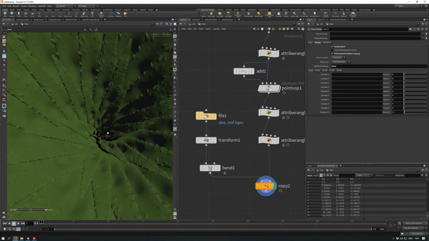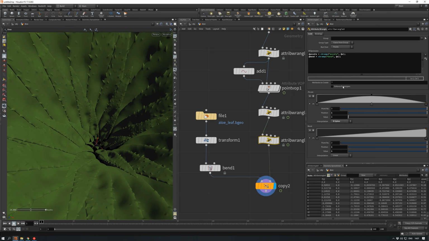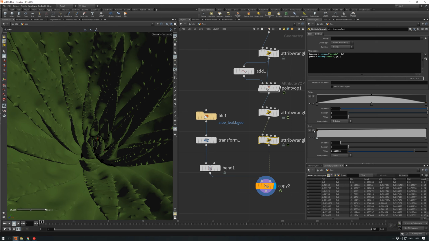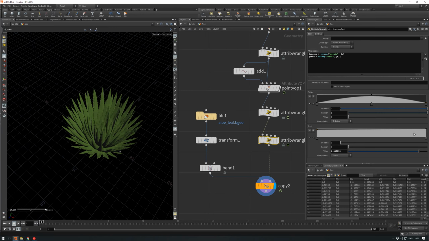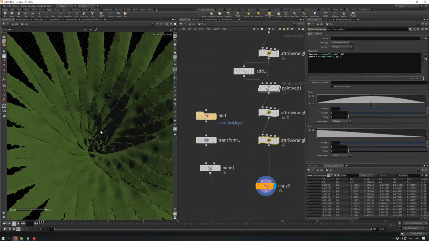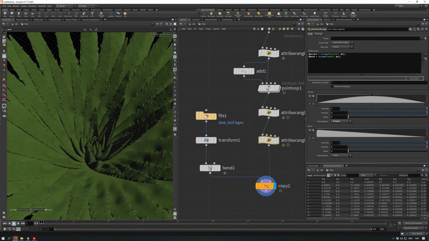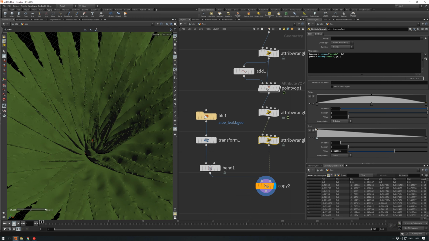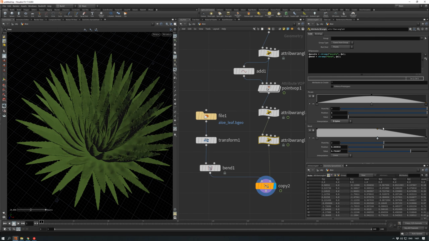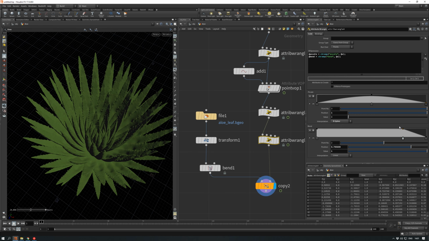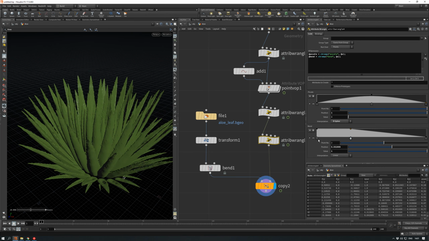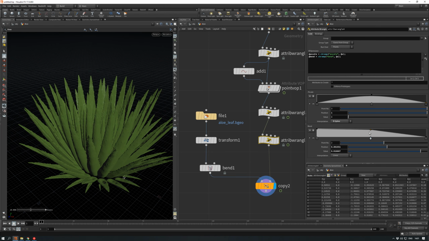Yeah, it's pretty good. I need to change here a bit like that. Cool. Here a bit straight. Here a bit straight. Yeah, and now we have this shape I wanted. Looks pretty cool, I think.